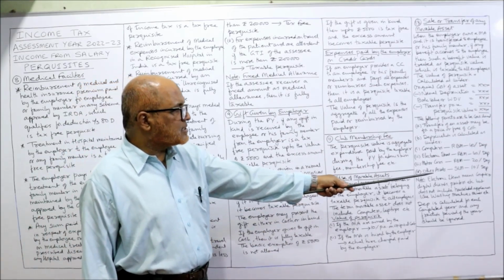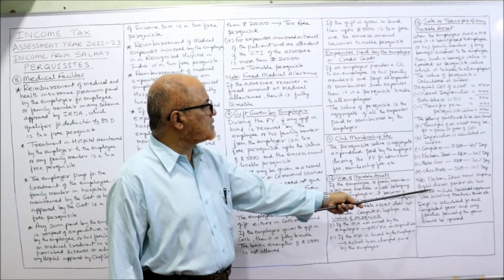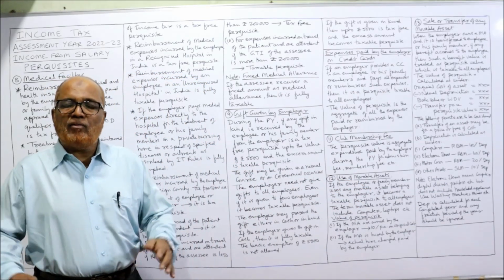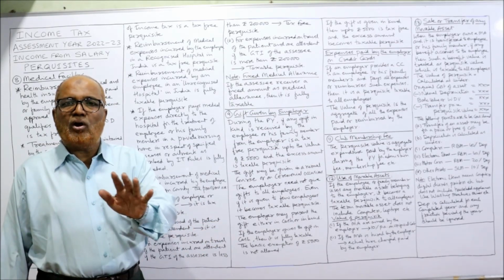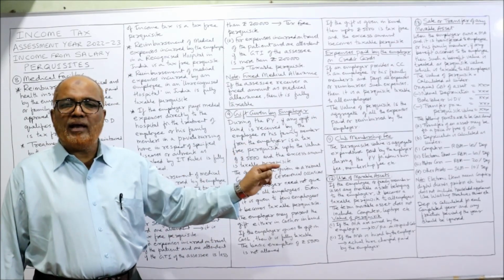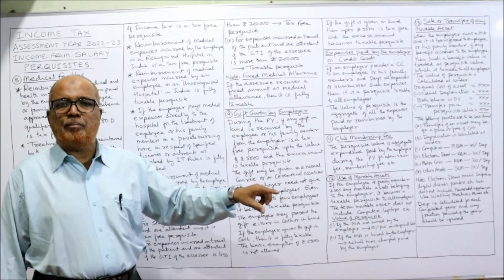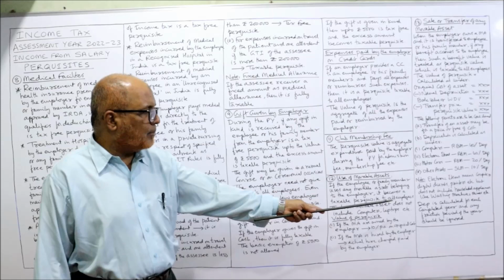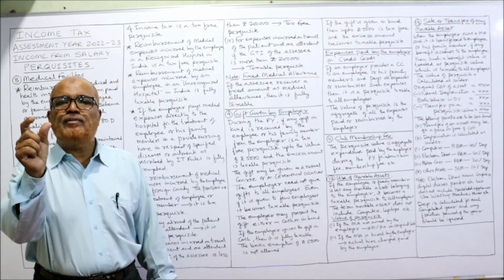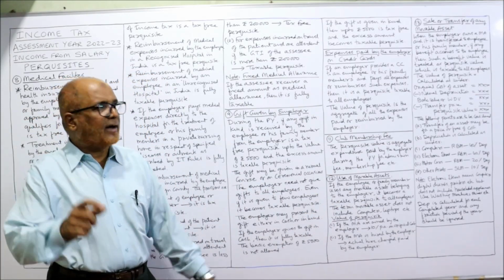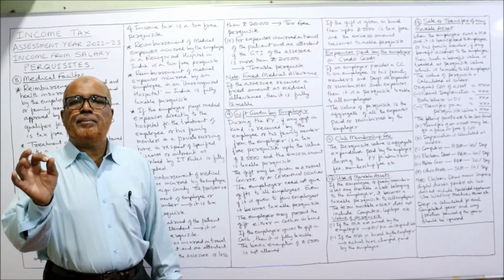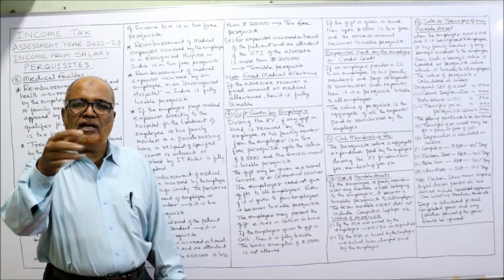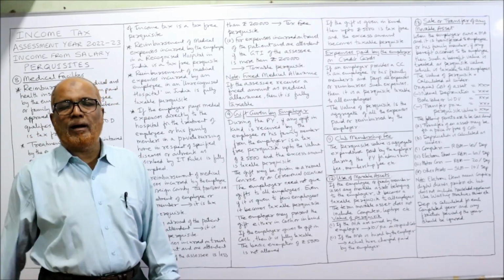Now, electronic items means computers, digital diaries, printers, etc., but does not include household appliances like washing machines and mixers. These will not come under electronic items. Electronic items will include computers or printers or digital diaries, etc. Now, depreciation is calculated for each completed year of service. Any fraction of the year should be ignored. So while calculating depreciation, take the depreciation for the whole completed year. If you get any fraction of a year, ignore the fraction and calculate only for completed years.